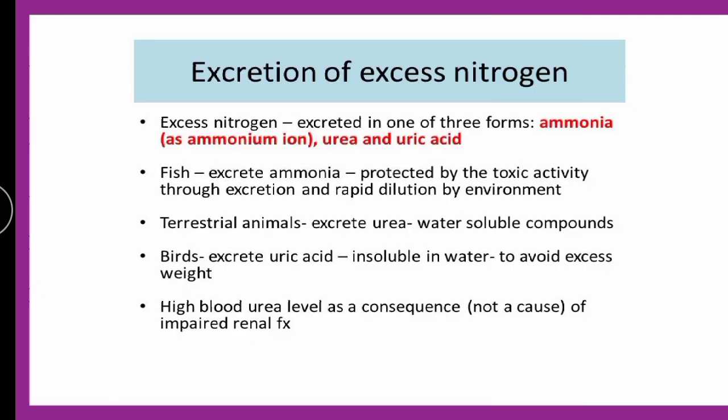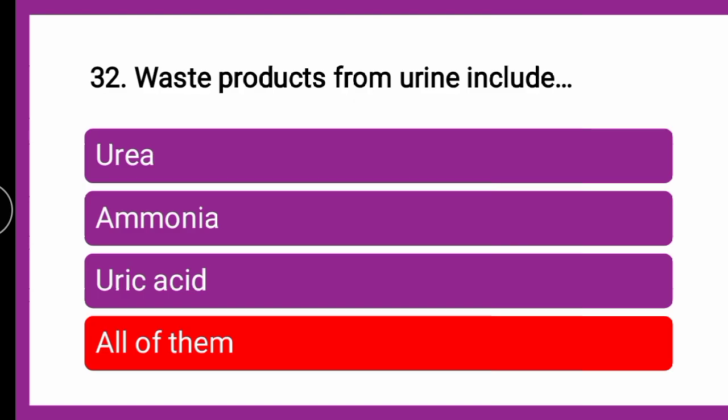Now, regarding the excretion of excess nitrogen, fishes excrete nitrogen in the form of ammonia, terrestrial animals excrete nitrogen in the form of urea, birds excrete nitrogen in the form of uric acid and so on. So the waste products from the urine include all of these constituents.